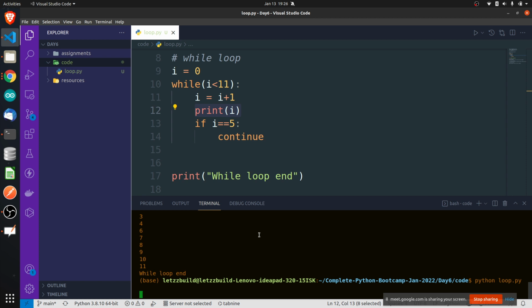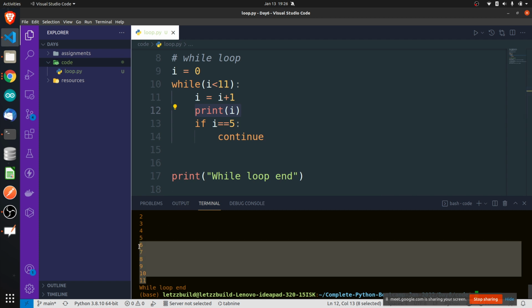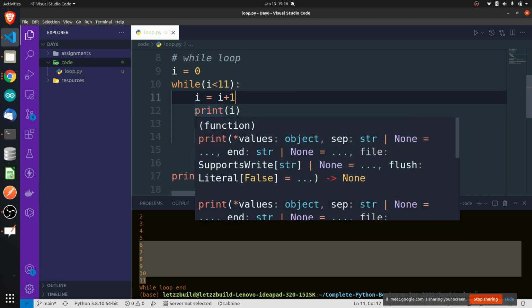Yes, tell me. Sorry. 11 is printed. Okay, I is smaller than 11. I start from 0. I is smaller than 11. Then print. It is because of incrementing. We'll come back to that. Okay, 1 minute, but let me first tell you this one.